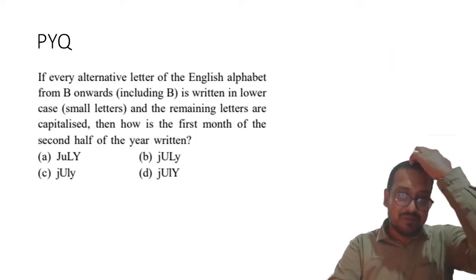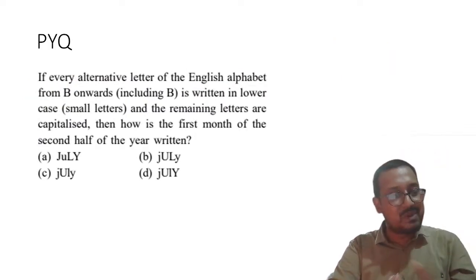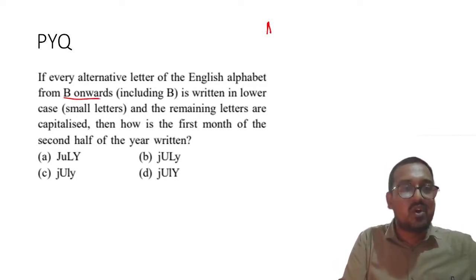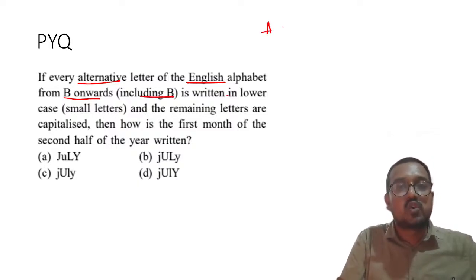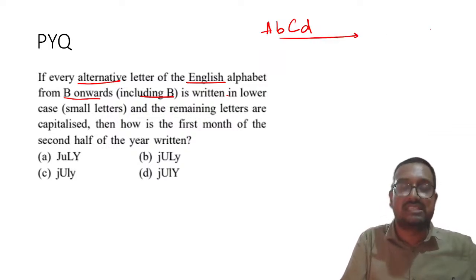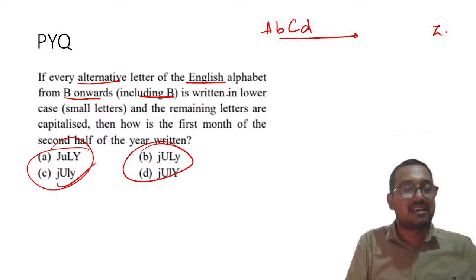What about this question? This is again a very simple question, I hope so. What all you have to do, I think, is B onwards, right? So every alternative letter of the English alphabet from B onwards is written in lowercase. So A, B, C, D, like this you have to write completely till Z, and eventually you have to tell which one of these is correct.